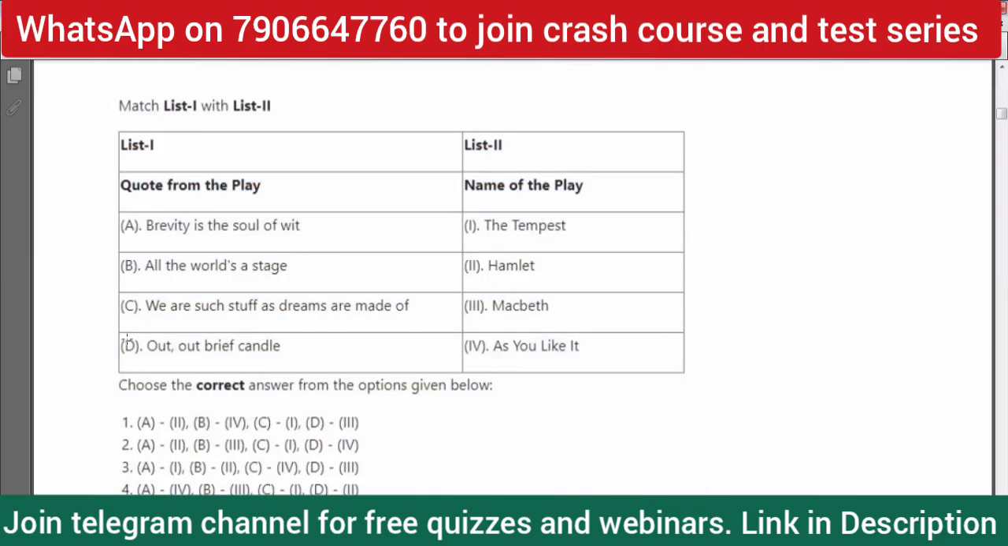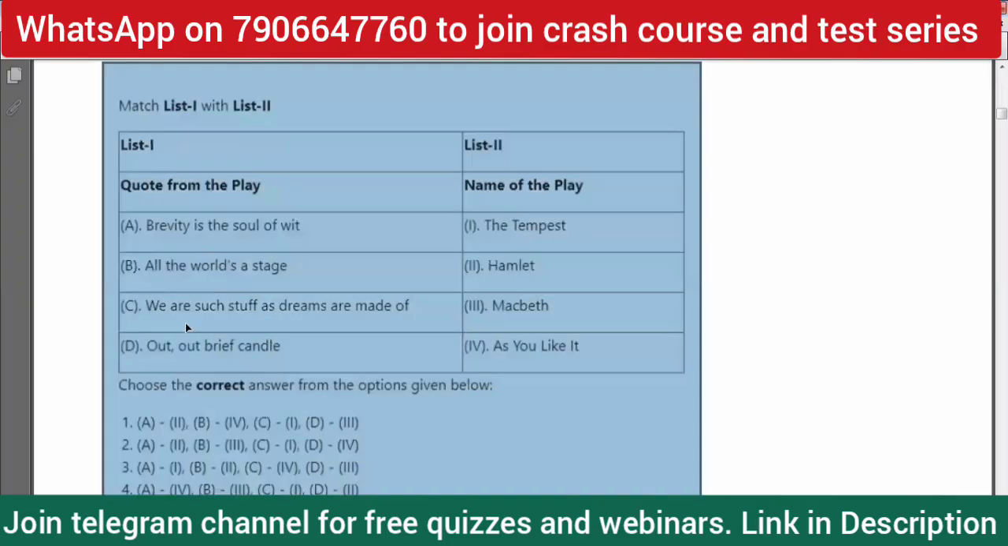The famous soliloquy that I think all of you must know, out, brief candle, is from Macbeth. So D3 is the correct option. And only in options 1 and 3 do we have this matching, that is D3 and D3. So either option 1 or option 3 is correct. Options 2 and 4 are eliminated.